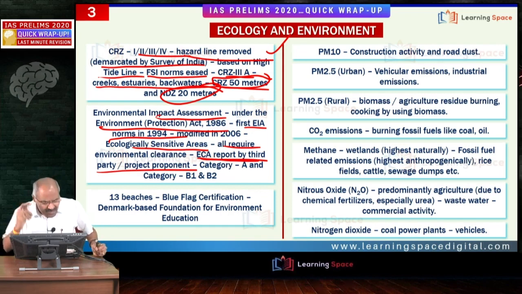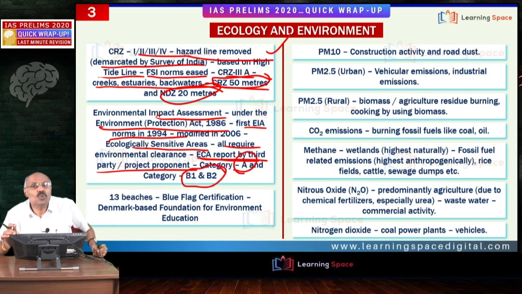So friends, another important aspect is category A goes to the center. Category B1 and B2 go to the states. Category B means states. Then one more important aspect is that category B2 does not require public consultation.